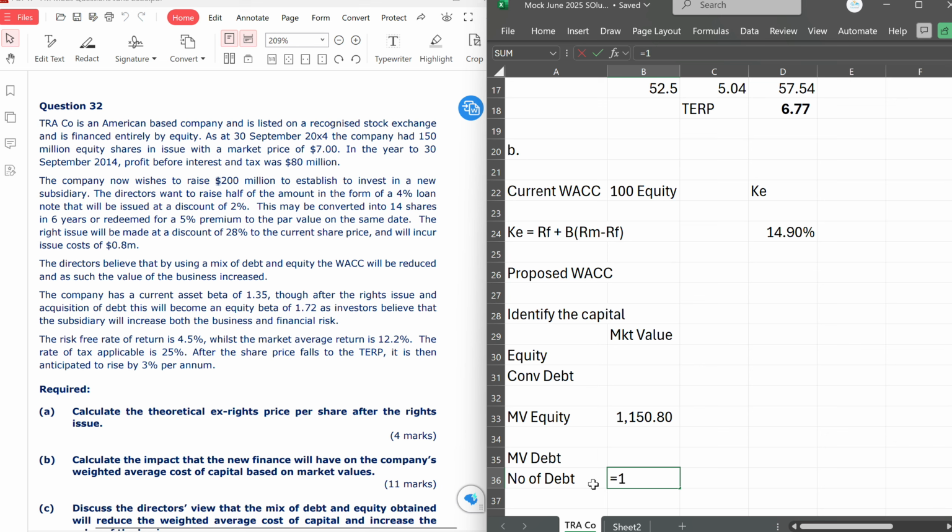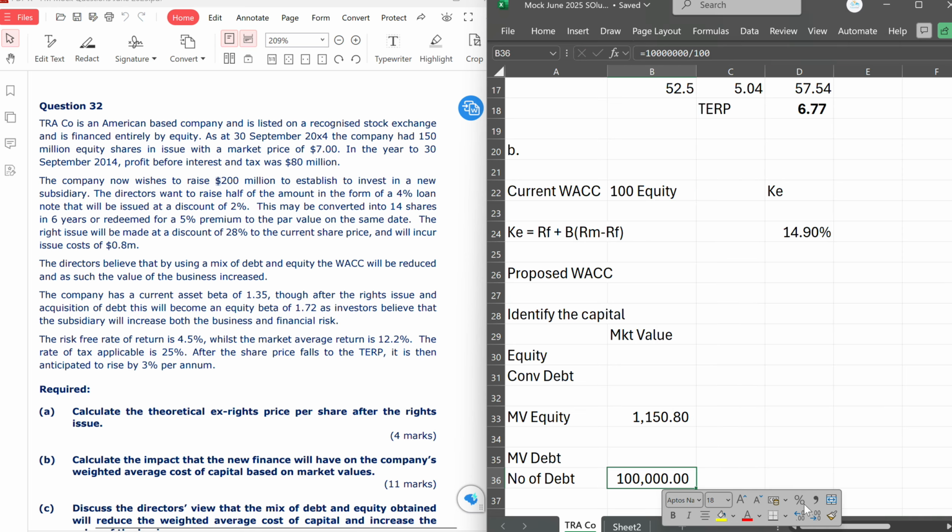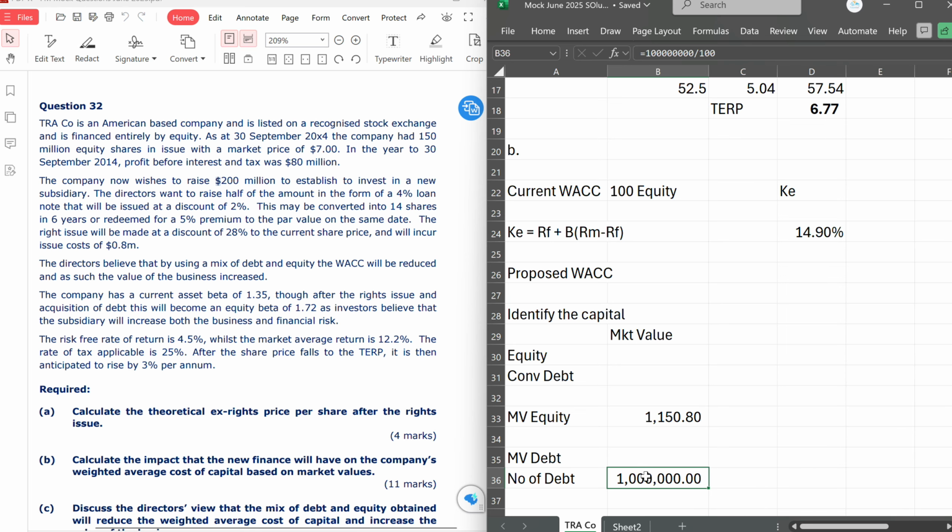So 100 million divided by 100, that should be 1 million. So this is the number of debts that we need to issue.